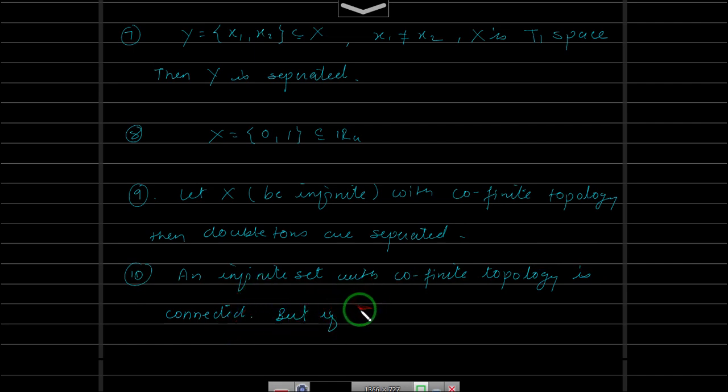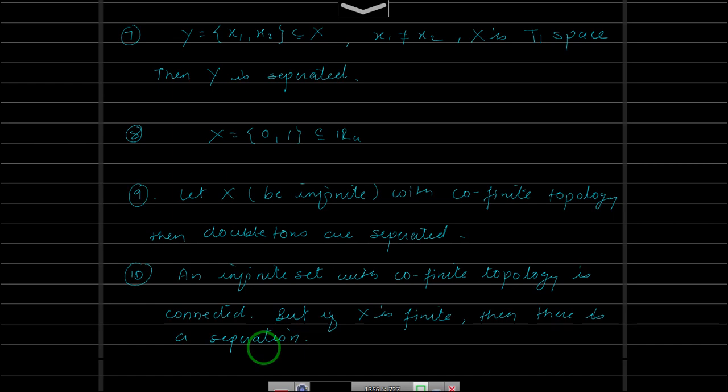But if X is finite, then there is a separation. In short, in cofinite topology, if you have a finite set, it will be separated, there is a separation. A finite set will not be connected, but the infinite set will be connected in cofinite topology.